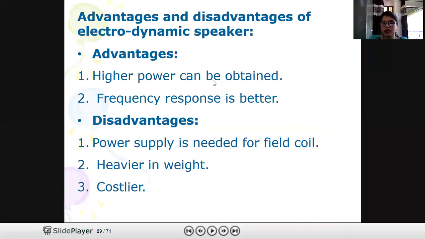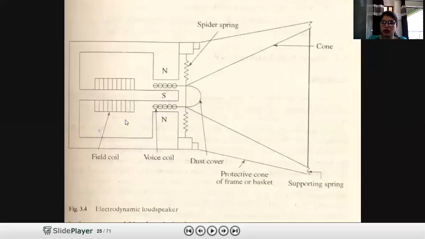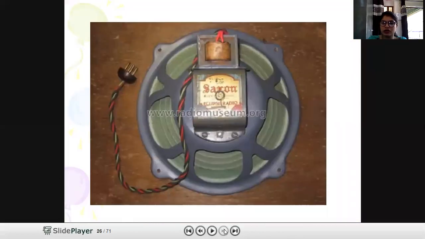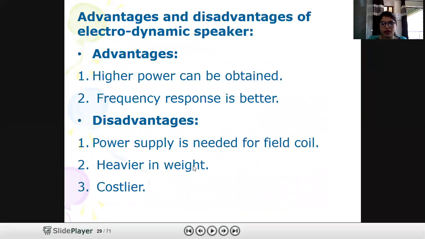So the advantages are high power and better frequency response because of two coils. Because of the interaction between them, we are able to get high output compared to the moving coil, and the frequency response is also better. Disadvantages: a power supply is needed for the field coil. As we have added this field coil, an extra battery or extra power is needed, and it is heavier and costly.